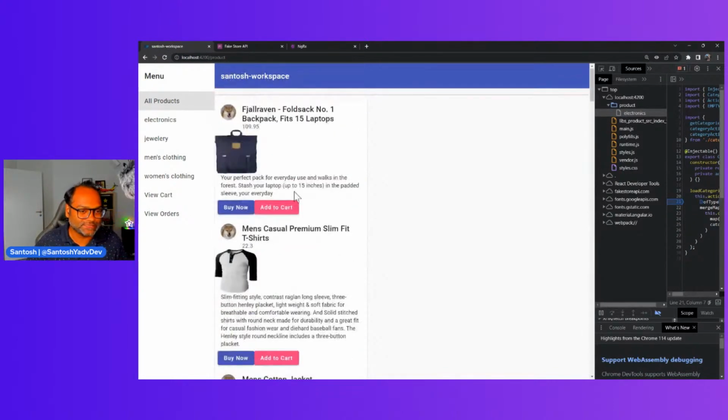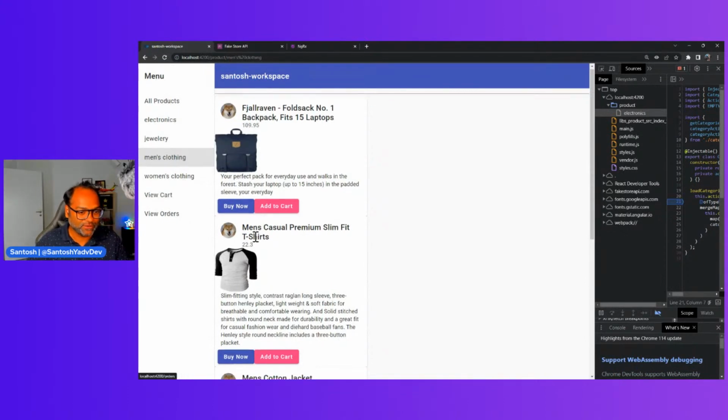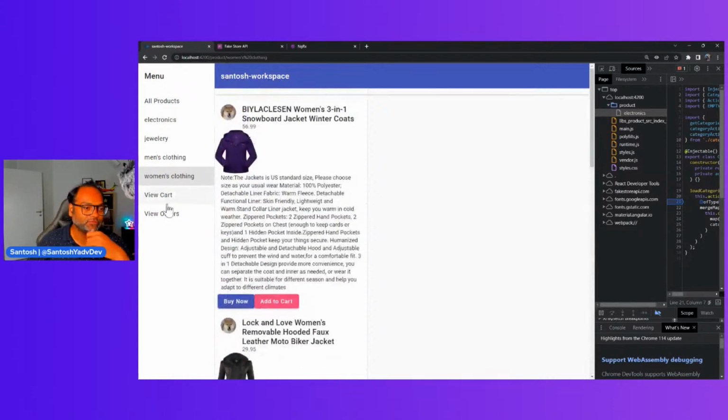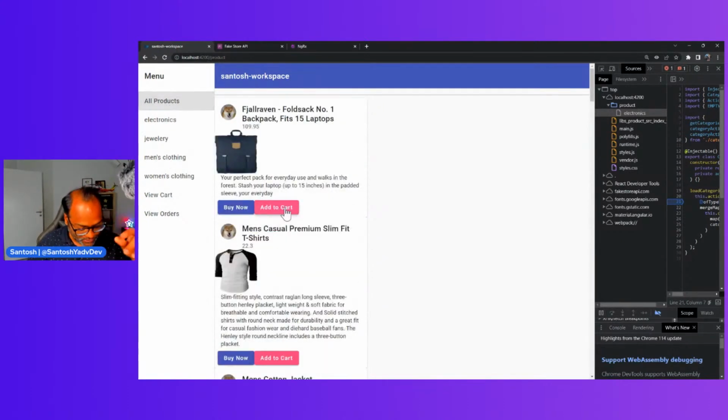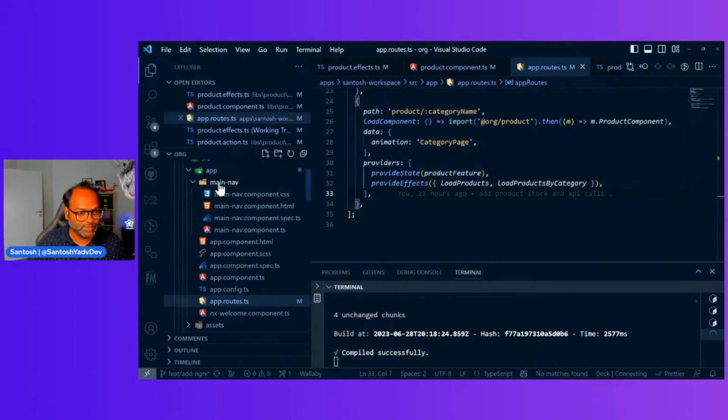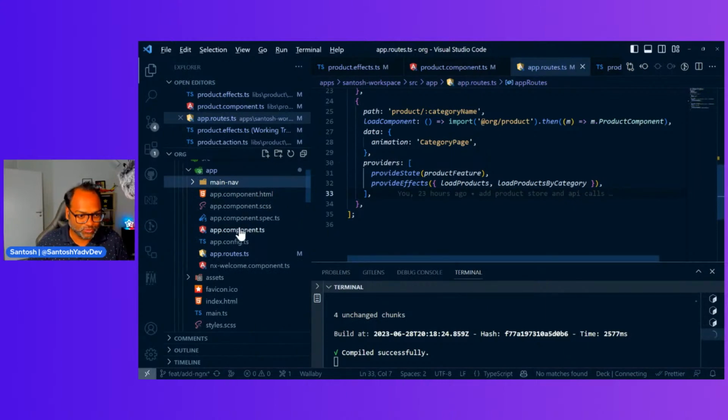But yeah, this is what I love about live coding, because I also have to think, okay, what should I do now? What should I do next? So cool. We have products being rendered based on the category we select. One part done, and we were able to handle it using the same component, so we don't have to write another component which we thought of writing, and we ended up doing it with a small component.